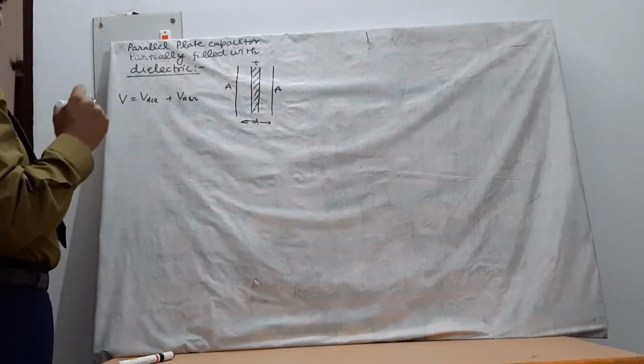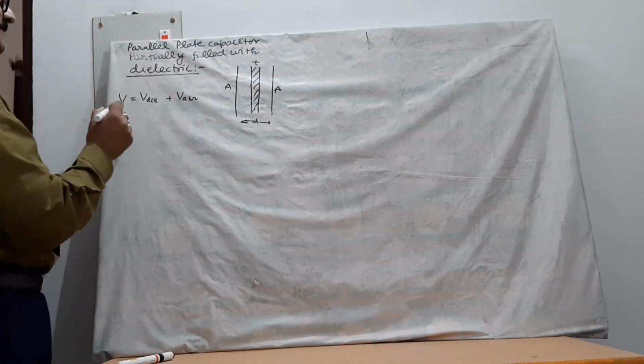Now you know that potential is equal to electric field into distance between plates.